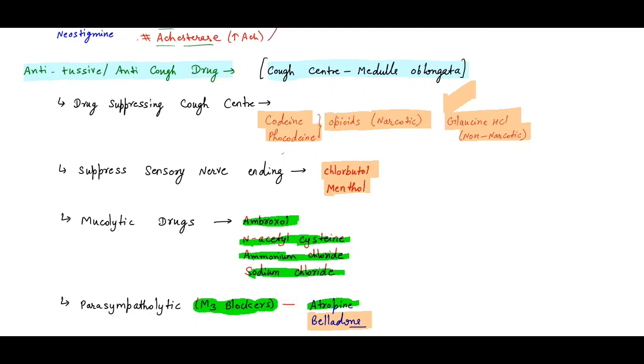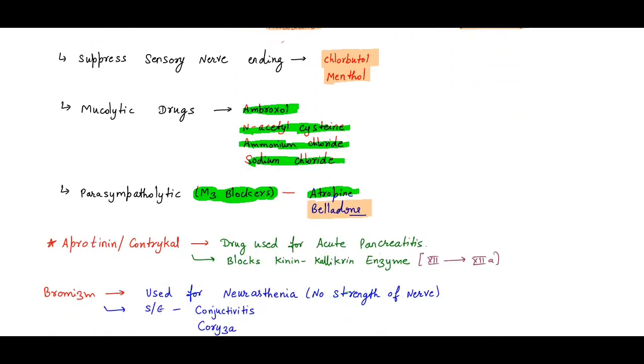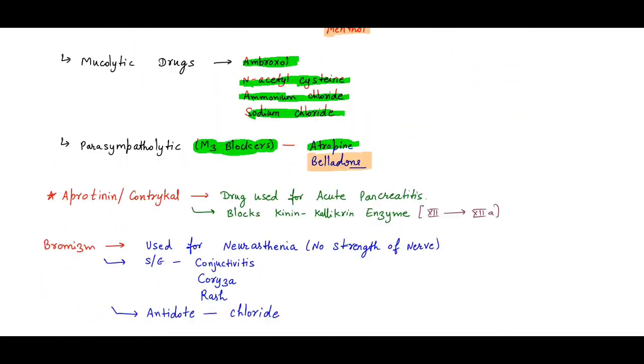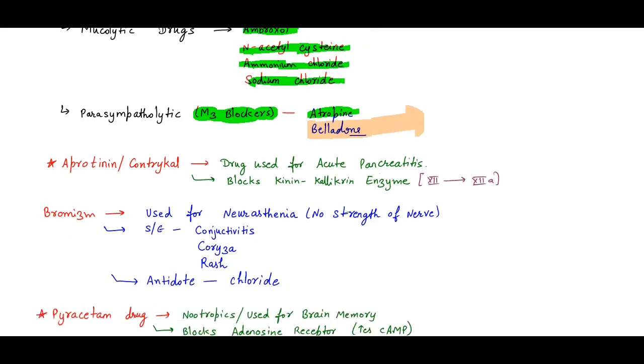Parasympatholytics: we know belladonna poisoning, that is atropine or belladonna poisoning. But also remember the belladonna poisoning antidote, same as for atropine, that is neostigmine. Then there is aprotinin or contrykal. So aprotinin or contrykal, remember, is the drug used for acute pancreatitis. So which drug is used for acute pancreatitis?